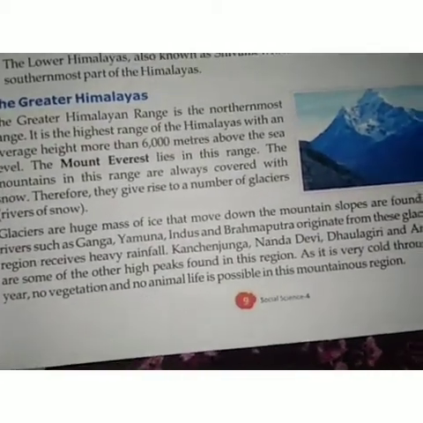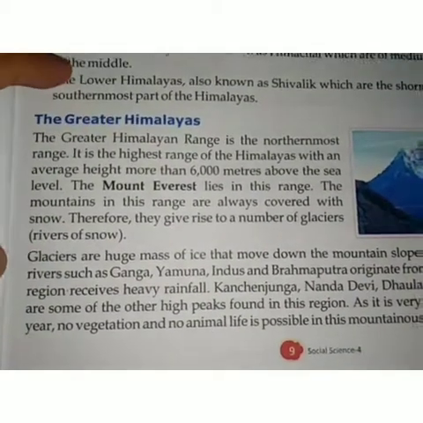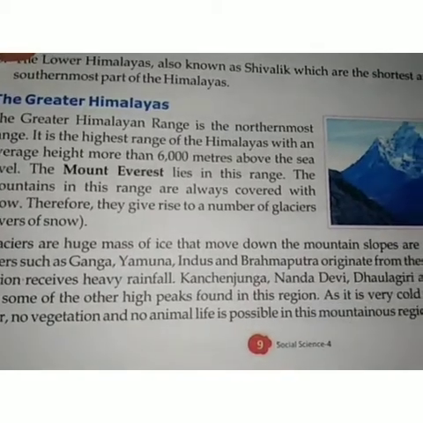So in this paragraph, it is telling about glaciers.